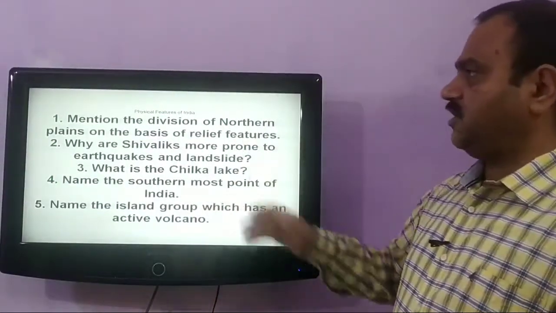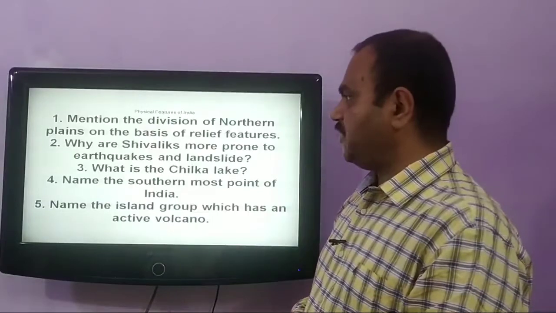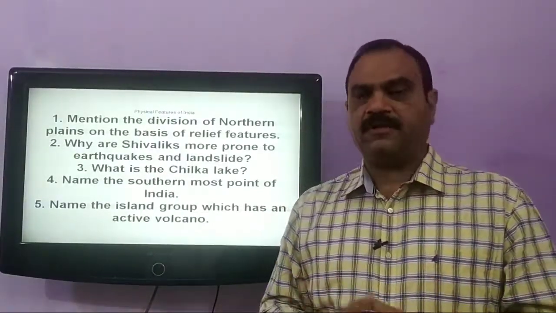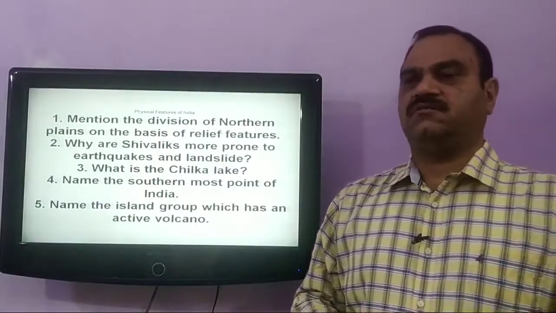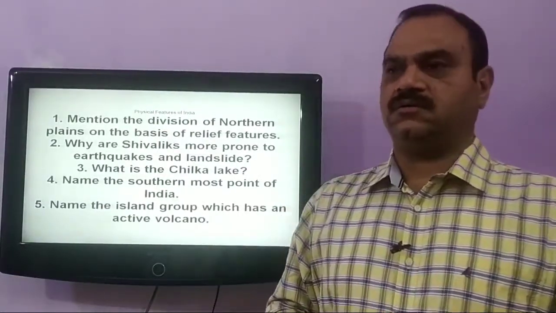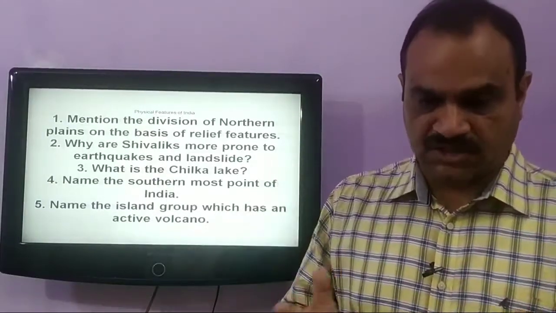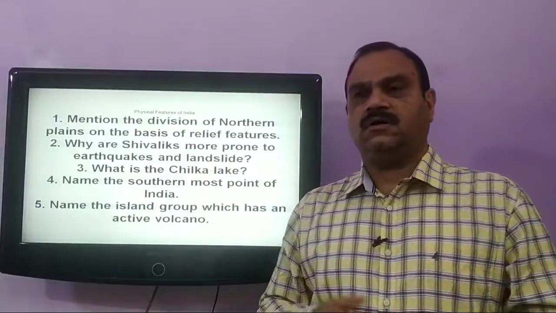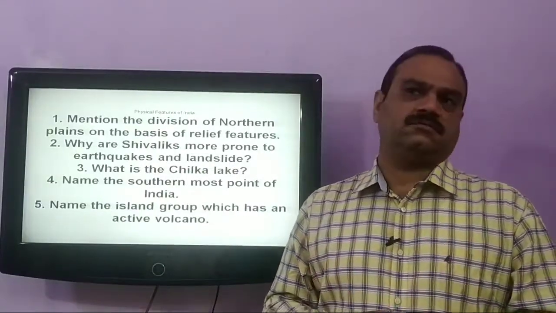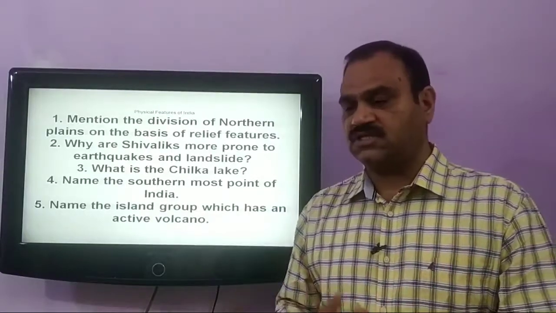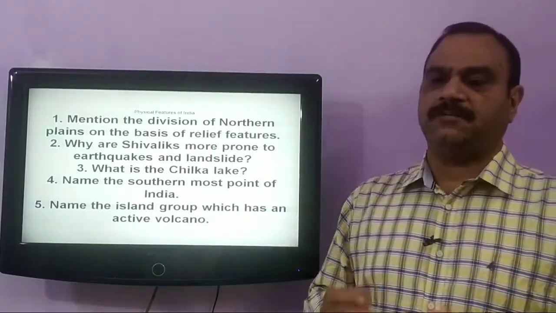Our next question is, mention the division of the northern plains on the basis of relief features. The northern plain, as we know, is one of the most important and largest landmasses of India. It consists of four regions.